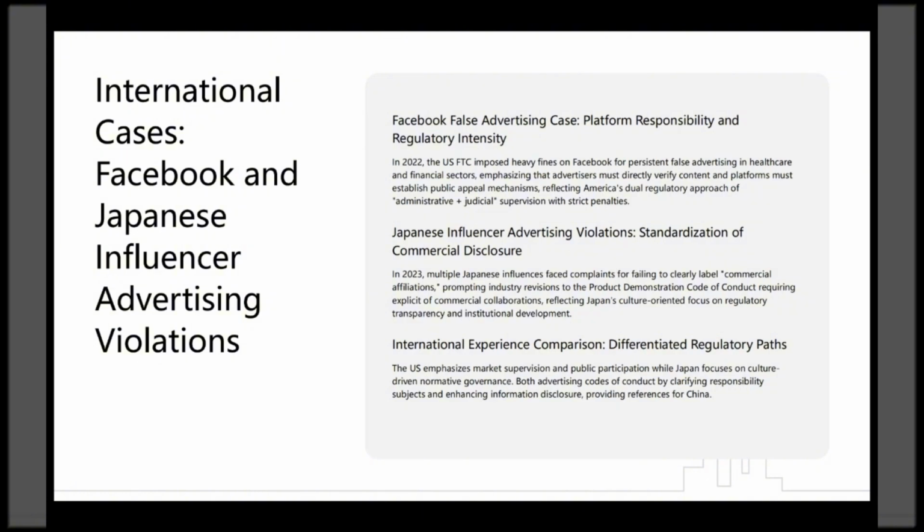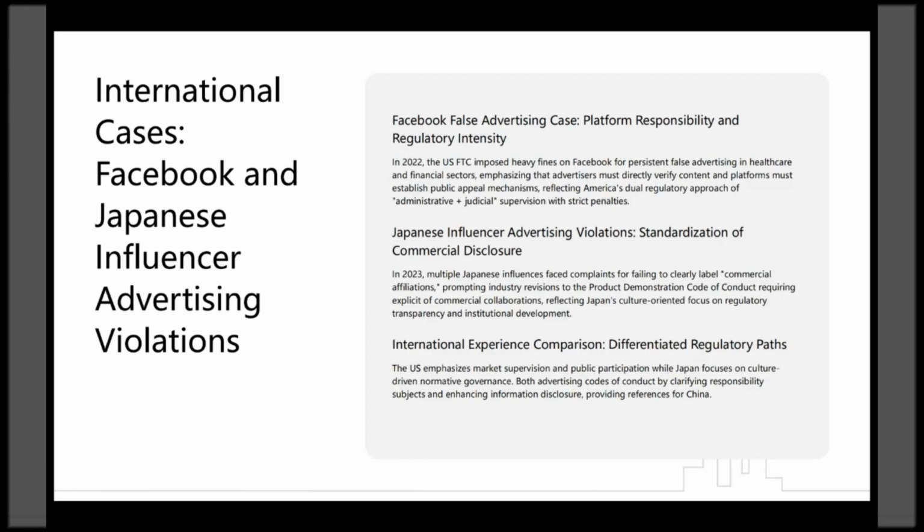Japanese influencer advertising violations. Standardization of commercial disclosure. In 2023, multiple Japanese influencers faced complaints for failing to clearly label commercial affiliations, prompting industry revisions to the Product Demonstration Code of Conduct requiring explicit disclosure of commercial collaborations, reflecting Japan's culture-oriented focus on regulatory transparency and institutional development.